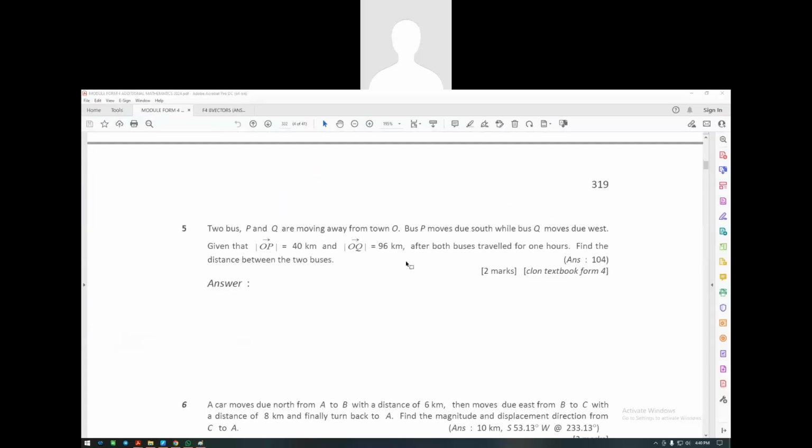Next one is this one. They say dua bus, yaitu P dan Q, bergerak dari bandar O. And then they say bus P pula bergerak ke selatan, manakala bus Q bergerak ke arah barat. Diberikan bahawa magnitude, if they give you modulus means magnitude. Remember the hypotenuse is now, so that is the magnitude. It's 40 km dan modulus OQ adalah 96 km. Selepas kedua-dua bus, selepas 1 jam. And then cari the jarak antara dua bus tersebut.